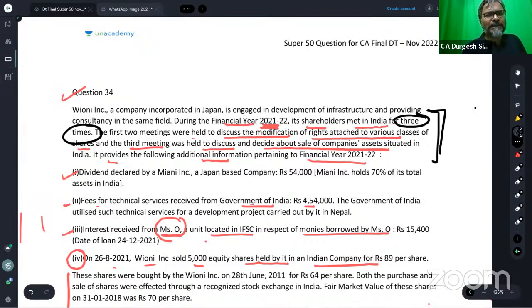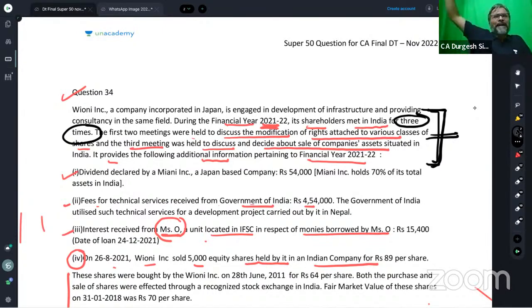Tell me one thing, students, in this case, are the shareholders taking any key managerial or commercial decision? No, they are not taking any key managerial or commercial decision. What they are taking is only the shareholding-based decisions and some asset disposition. That is what they have done.